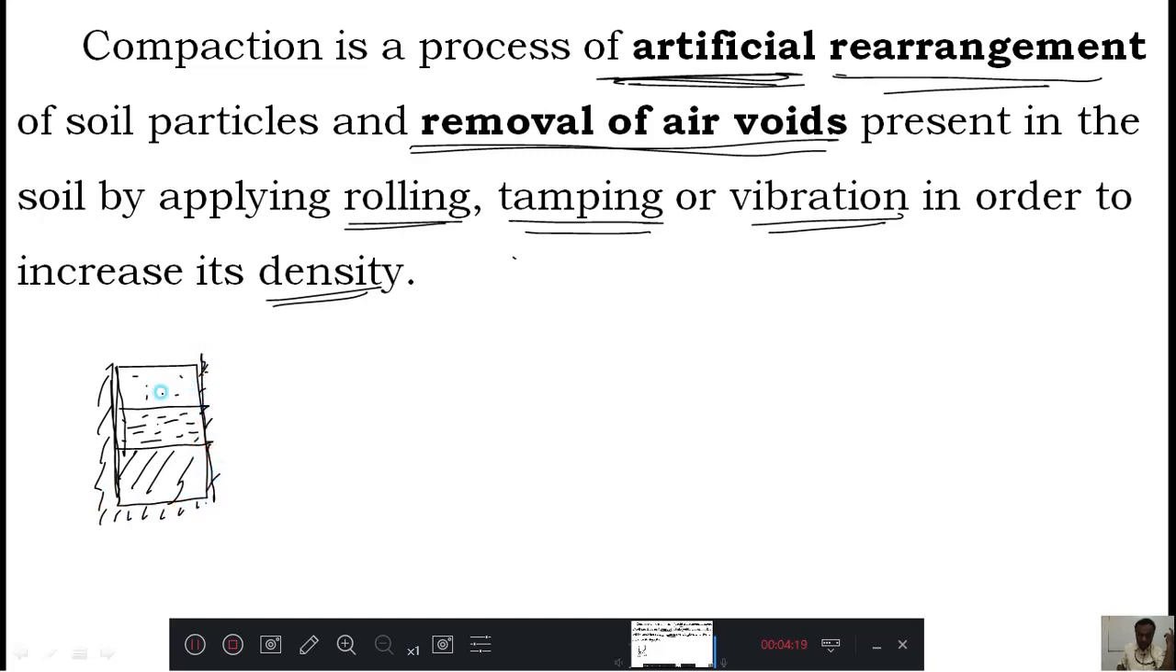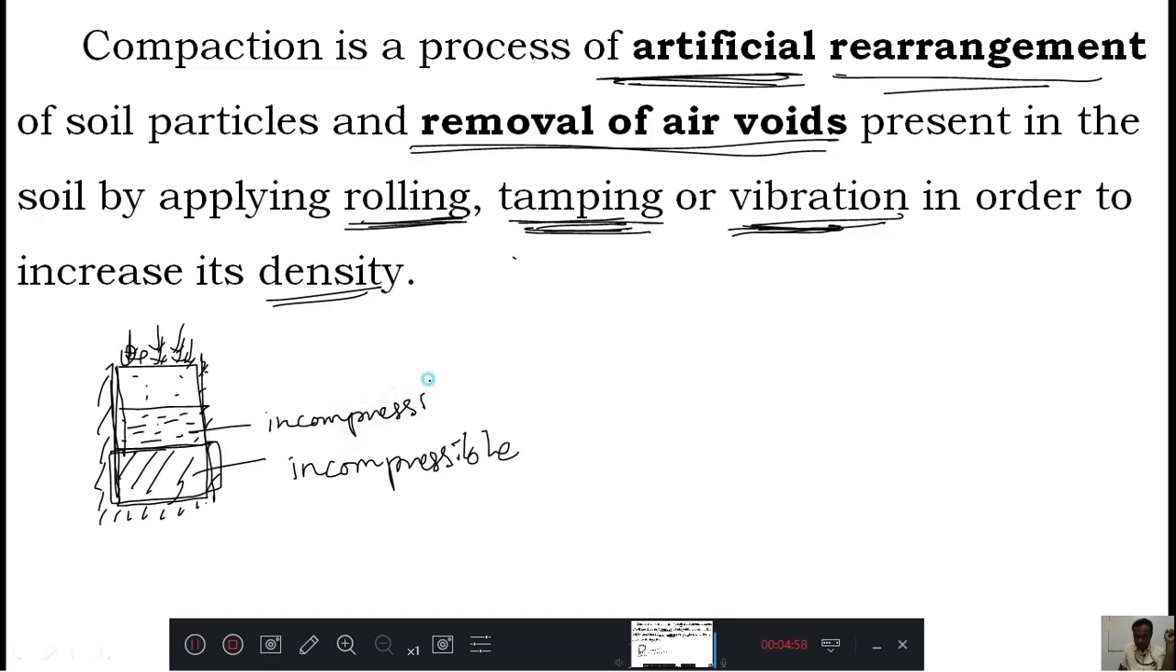If it is like this, then by applying some load, which type of load? The rolling load by using some bulldozers, tamping load by using some rod or hammer, and vibrations by using some motors. Whatever you use, by using them you are going to push this soil inside. When you push it, the solids will not get compressed, because they are incompressible in nature. Water is also incompressible in nature.